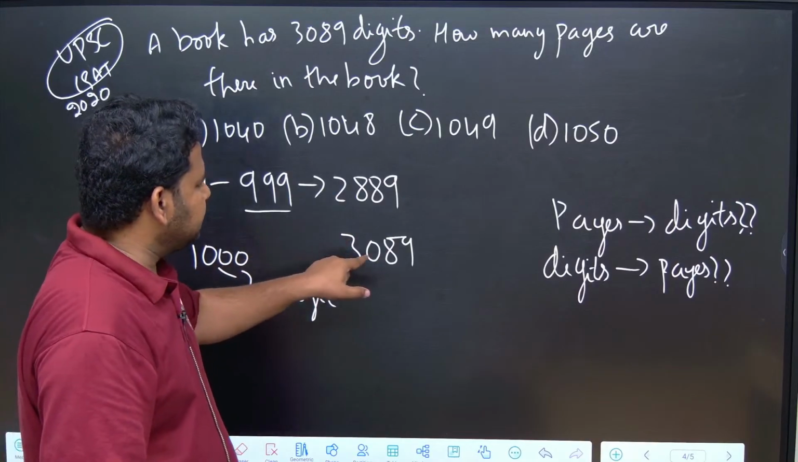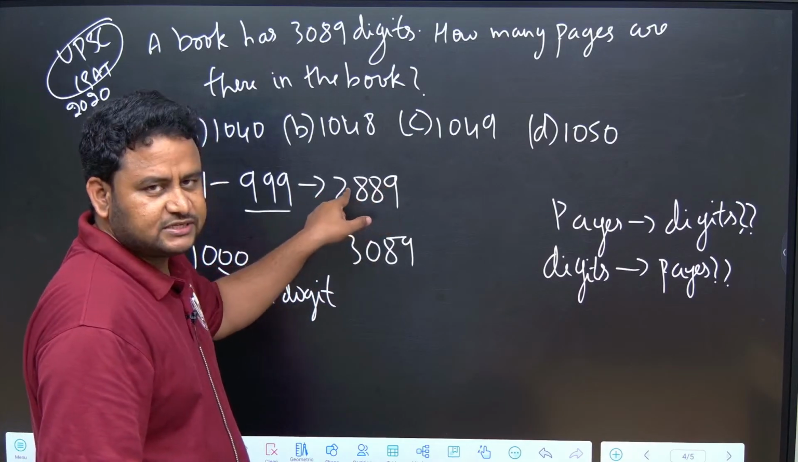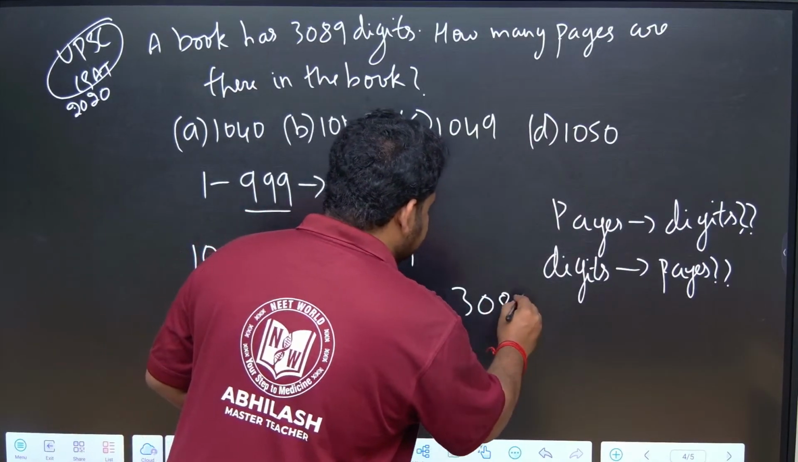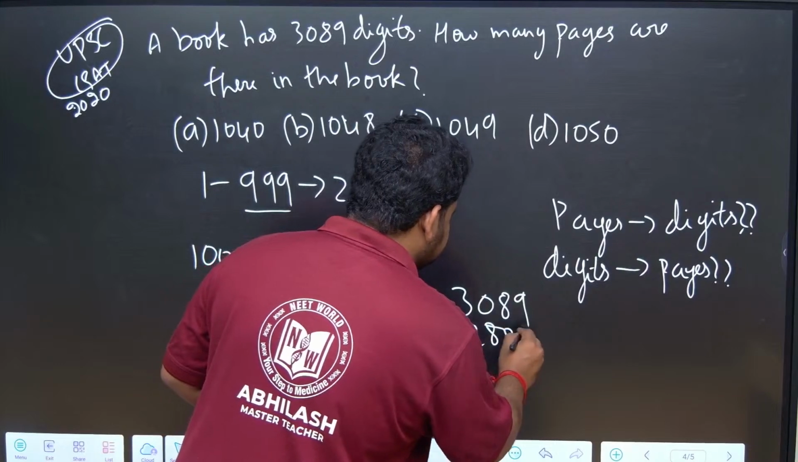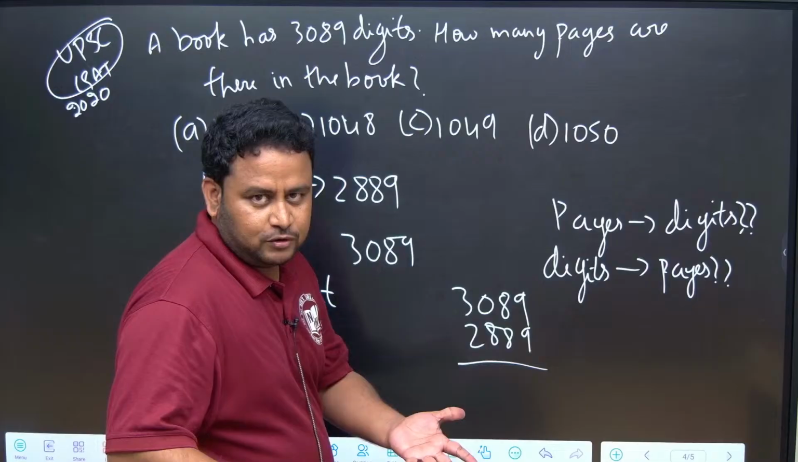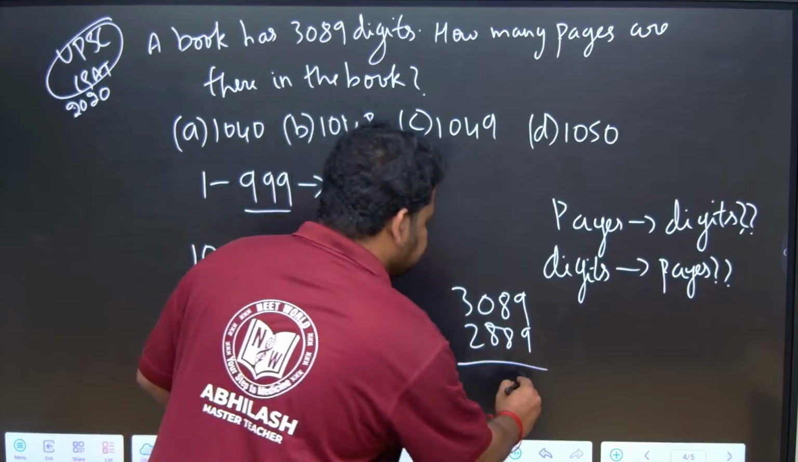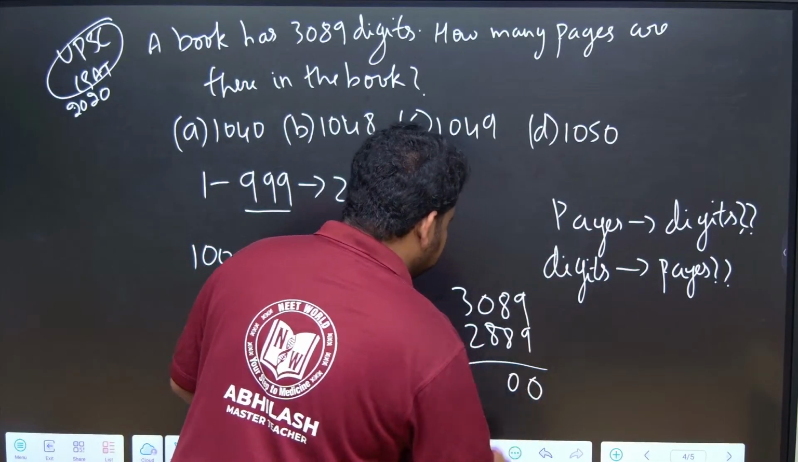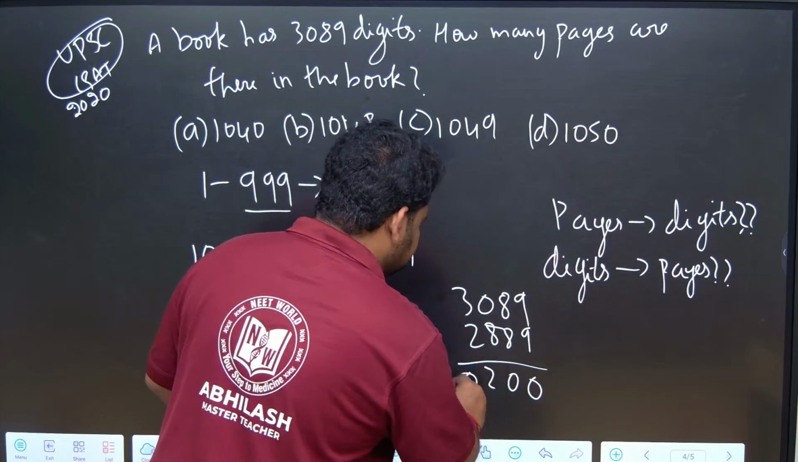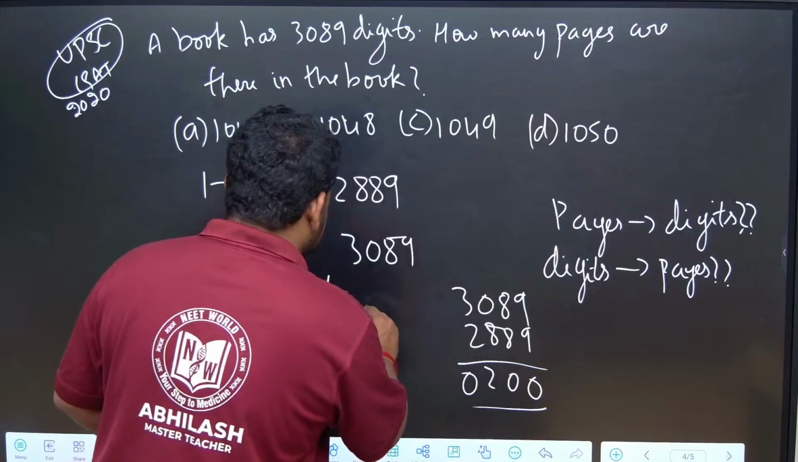Observe here, 3089 is there, 2889 is there. So what I should do? I should do 3089 minus 2889. I should subtract. So how many digits are there? That I should divide by 4 because they are 4 digit numbers. So 9 minus 9 is 0. 8 minus 8 is 0. So what is this? 10 minus 8 is 2. This will be 0. So this is 200.